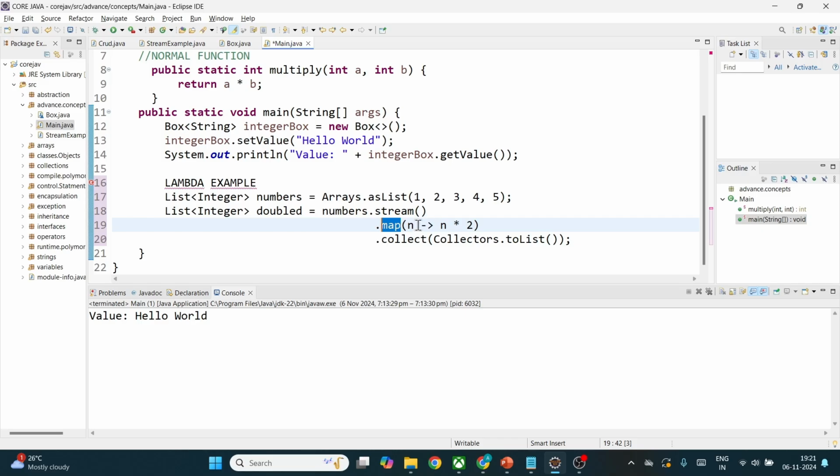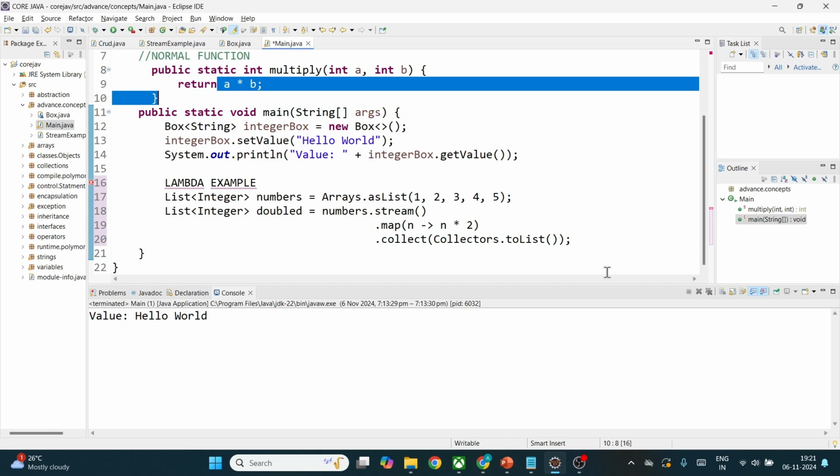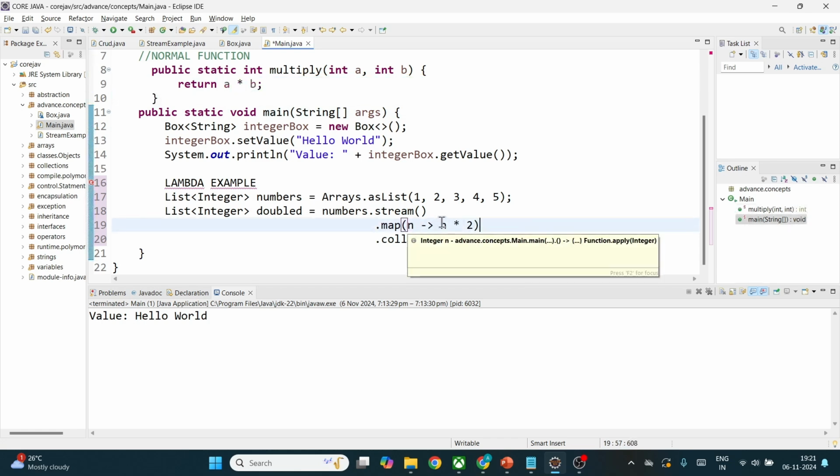Let's see the syntax here. This is the particular lambda expression which I am talking about. This is an arrow mark. So this is basically a function here. Whatever we are doing here, we are multiplying a number by 2. So it's similar to that. We can also do it like this: we can take this argument in n, and we can put this inside a curly bracket to show it's a particular function.